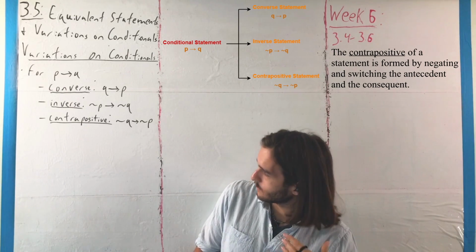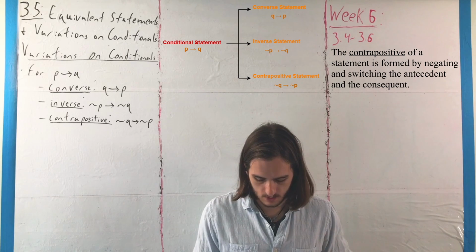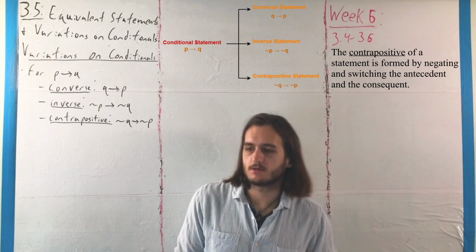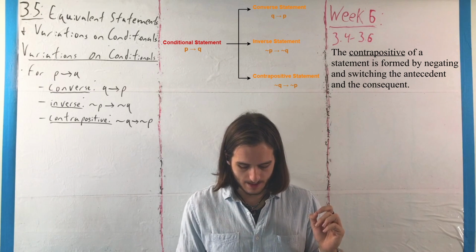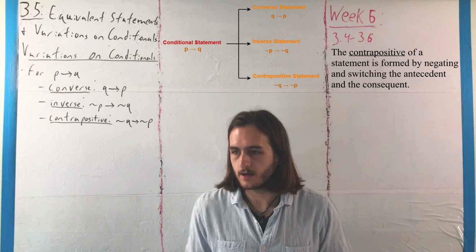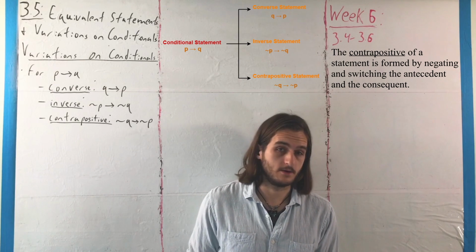Which gets to the ideas of why the inverse and converse don't quite have that same meaning. If we take the converse of that statement, we'd have something more like, if I live in Florida, then I live in Fort Myers, which, no, like I said, there's plenty of places you could be elsewhere. And then if I don't live in Fort Myers, then I don't live in Florida. Again, lots of places to be in Florida that are not Fort Myers.